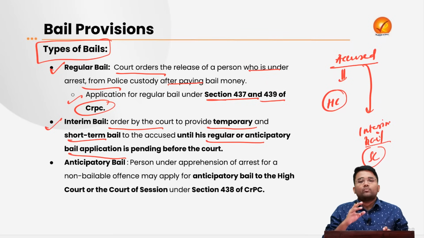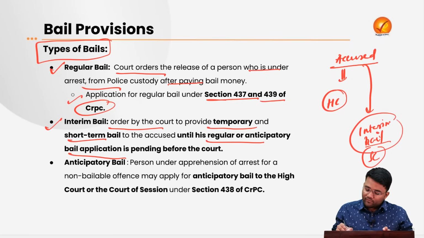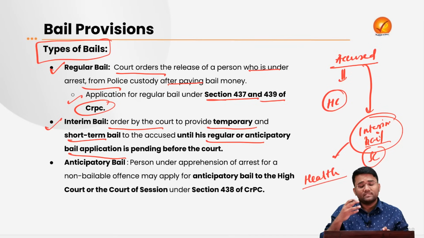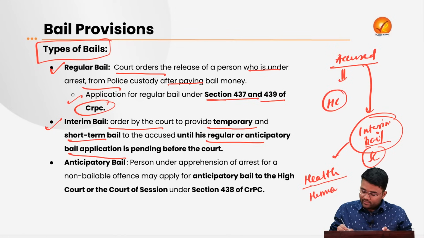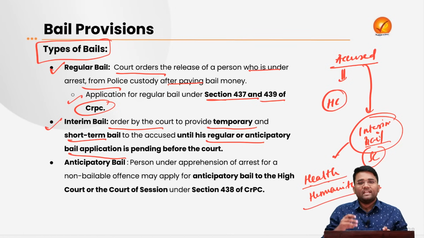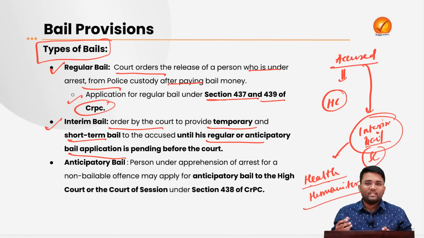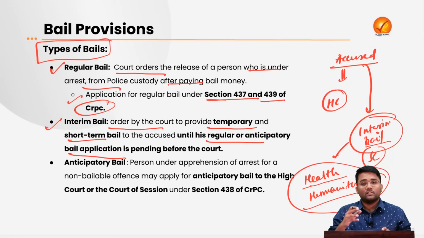Here, while providing an interim bail, there are a lot of considerations which are kept in mind, like health considerations, if the person's health is deteriorating. Apart from this, humanitarian considerations are also seen, meaning a person who is pregnant, or a person who is very old. So these special kinds of circumstances can be considered while giving an interim bail by any court.